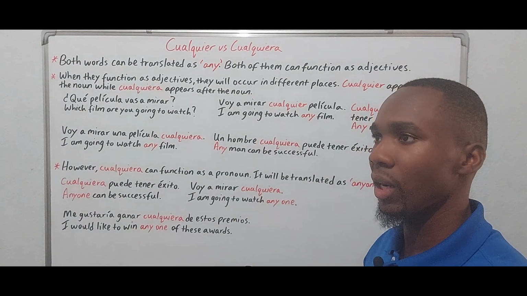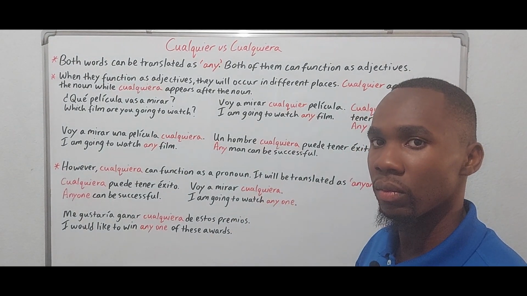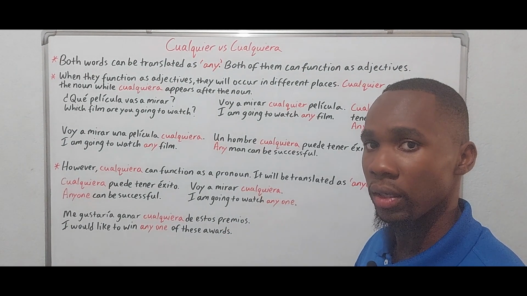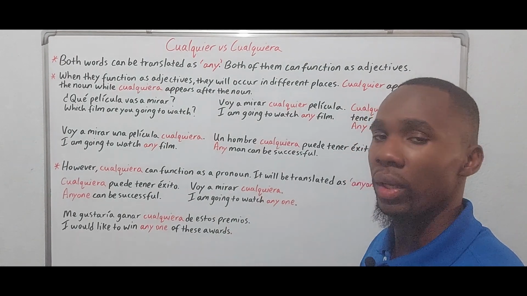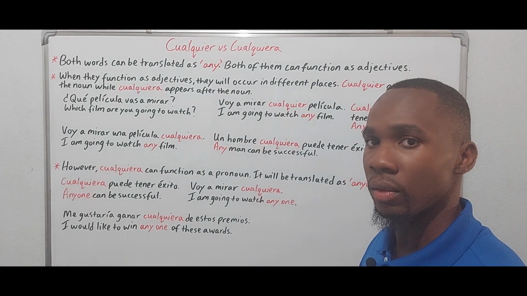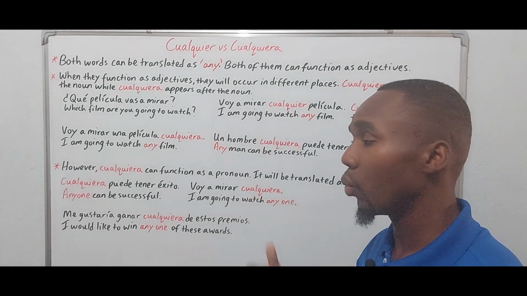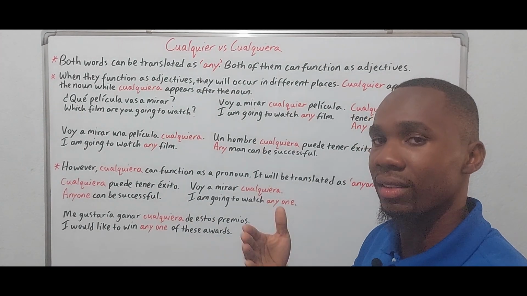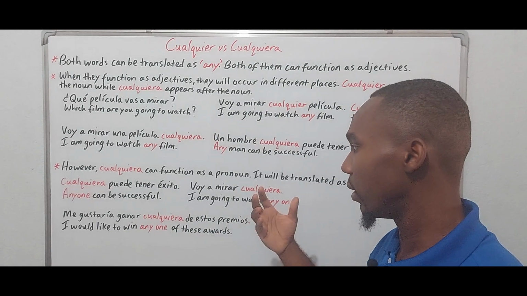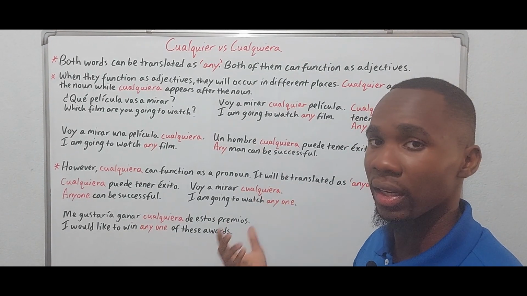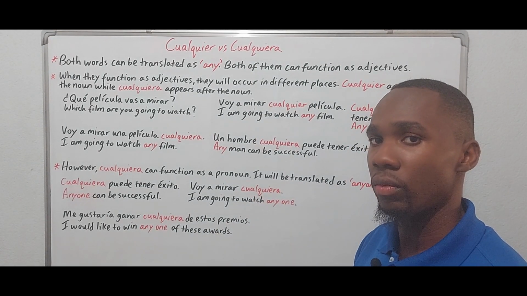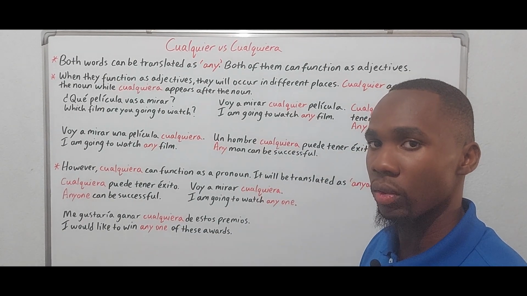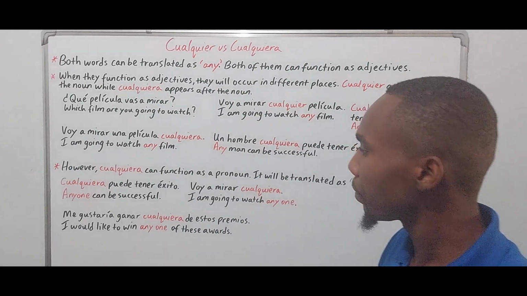And of course, cualquiera would replace the noun. So the noun has to be known, right? So once the noun is known, we can replace it with cualquiera. And if it's a person, it would translate as anyone. And if it's an object or a thing, it would translate as anyone. But this time, anyone would be two words, right?